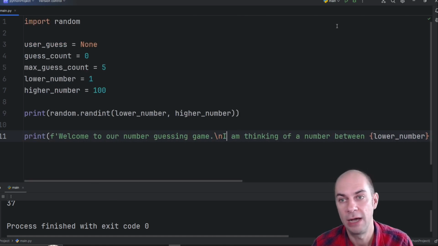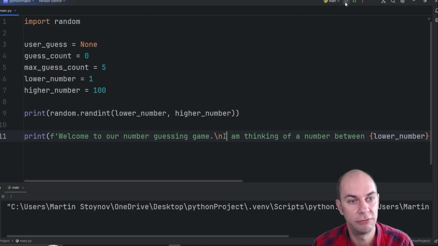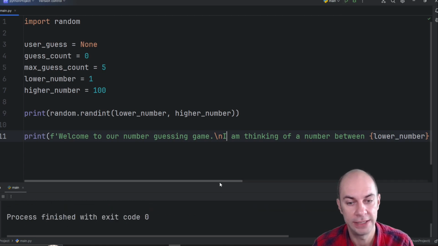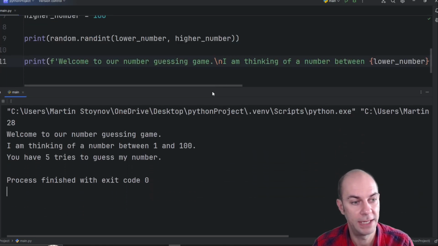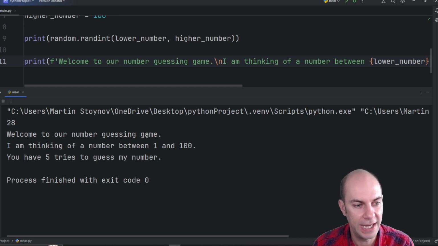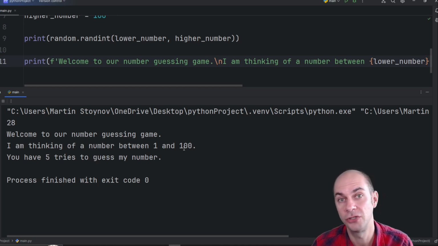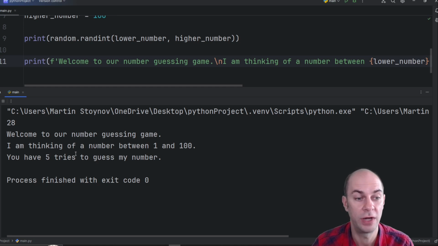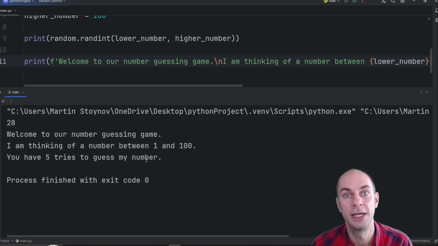So let's see how that looks when we run it, and let's see what happened if we expand. So the computer says that it's thinking about the number 28. Of course, we don't know this as the end user. Welcome to our number guessing game. I'm thinking of a number between 1 and 100. Notice here that 1 and 100 are dynamic, so I can change the variable values, and this will change within the text, and you have 5 tries to guess my number.